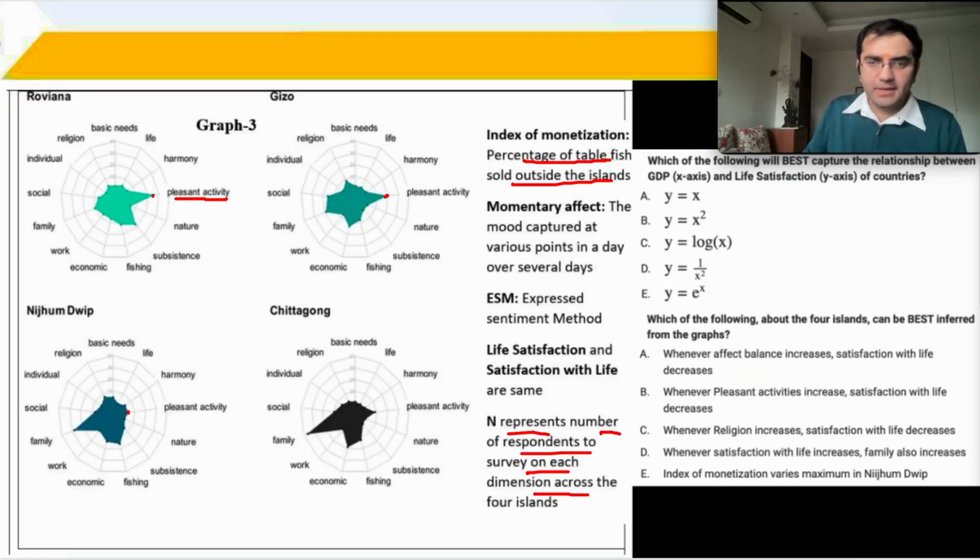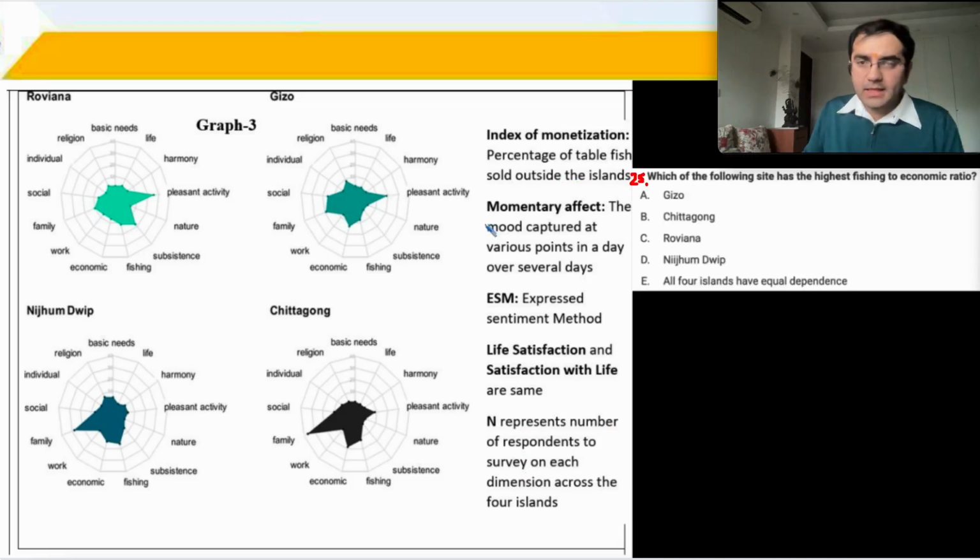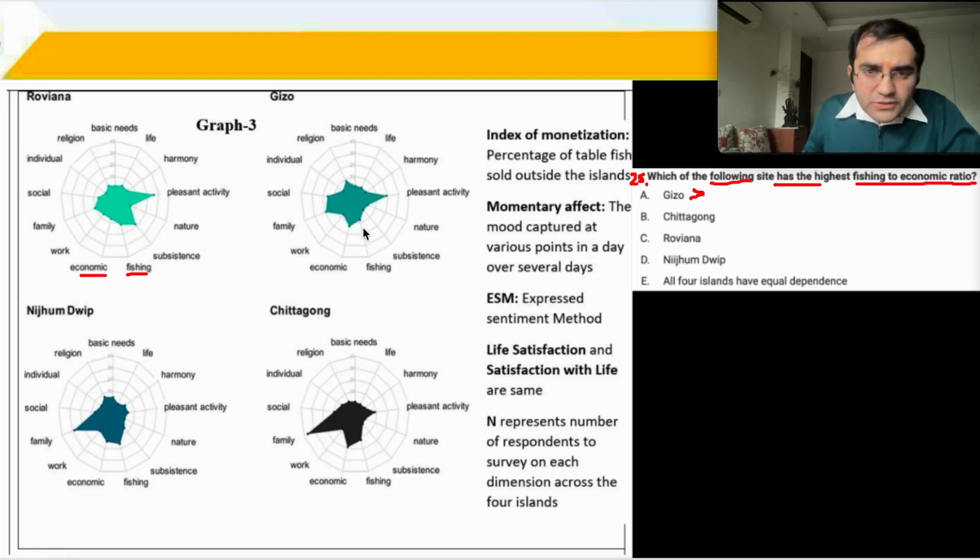Okay, and then we can check which of the following sites has the highest fishing to economic ratio? Fishing is over here, economic ratio is over here. So you can see fishing is a larger value, economic ratio is a smaller value, so greater than 1. Oh, sorry, we have to go by island. Where is Gizo? Gizo is over here. So fishing to economic ratio, fishing is smaller, economic ratio is larger, so this is less than 1.